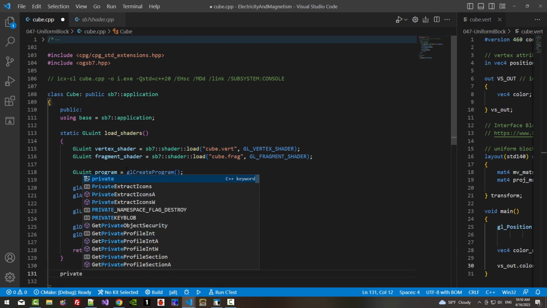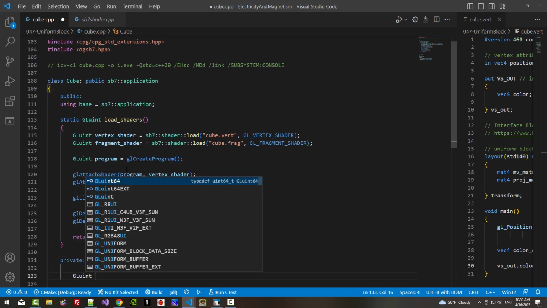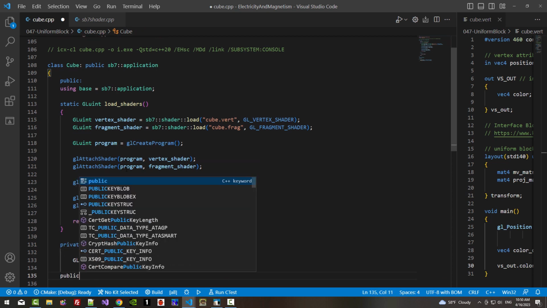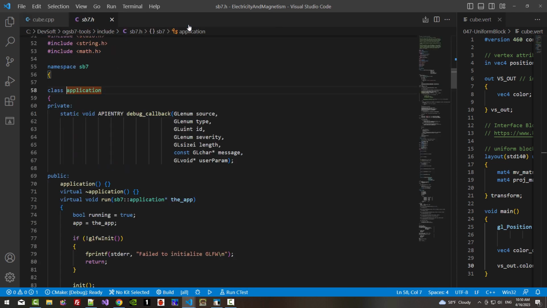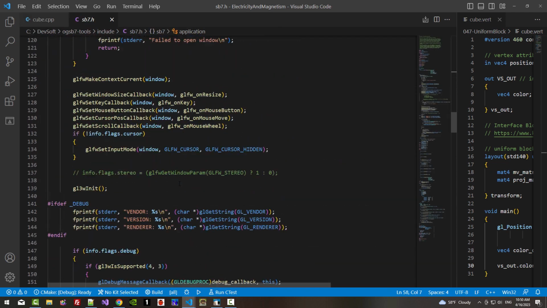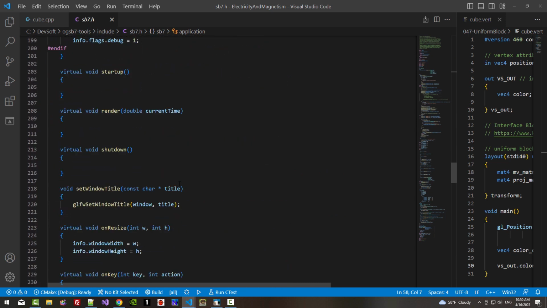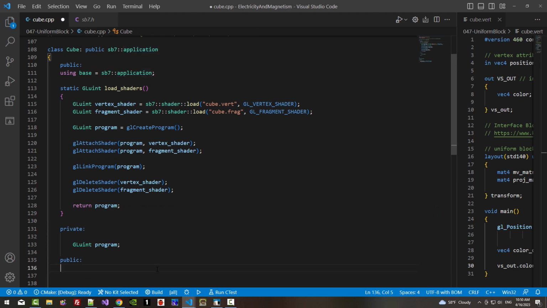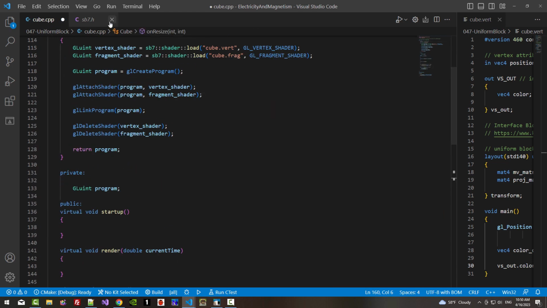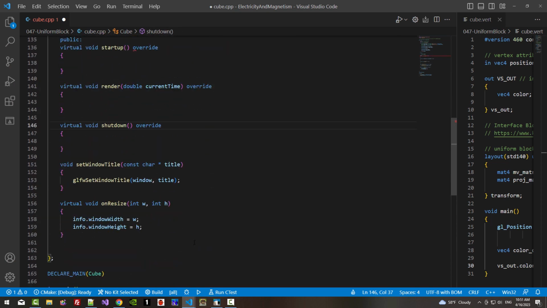Now private GLuint program, public, right click, application, go to definition. If you scroll down, you can find virtual member functions. I will copy from startup up to on resize, then paste it here. I will close this header file. Now override, copy, paste, paste.